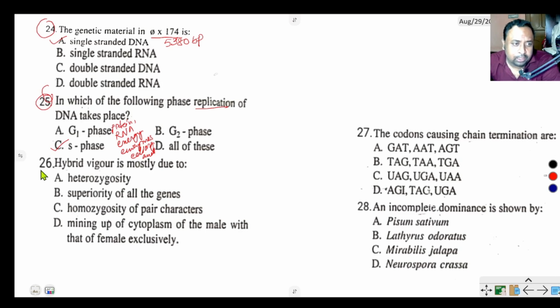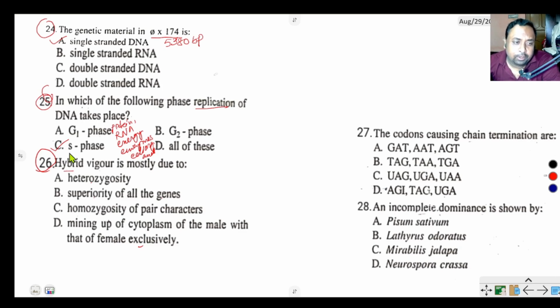Question number 26 says, hybrid vigor is mostly due to heterozygosity, superiority of all the genes, homozygosity of paired characters, or mixing of cytoplasm of the male with that of the female exclusively. Hybrid vigor means when the offspring is better than the parental generation.